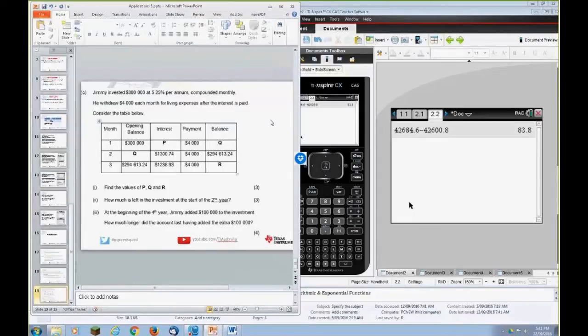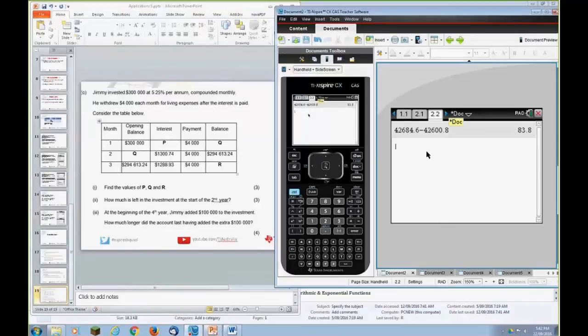So we have our opening balance, we add the interest, we take away the payment, that gives us the balance. That's good. So we can work our way backwards. P here, we're going to have to calculate. Once we've calculated P, Q will happen easily. And Q can happen easily too, just by working backwards for line 2. And for line 3, R is going to be easy to do too. R is just going to be simply 294,3... 3.24. Don't feel that you have to work these things out in order, plus the interest.